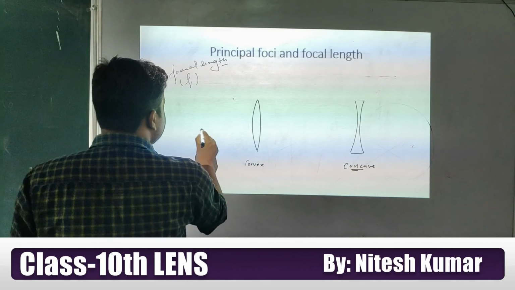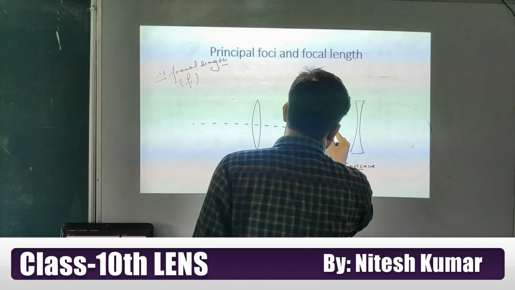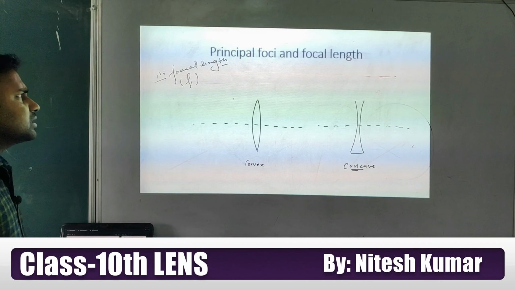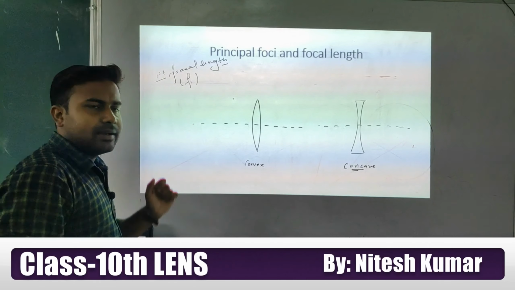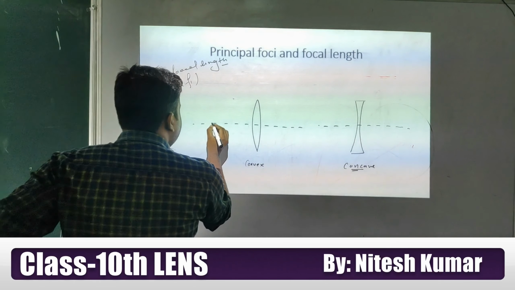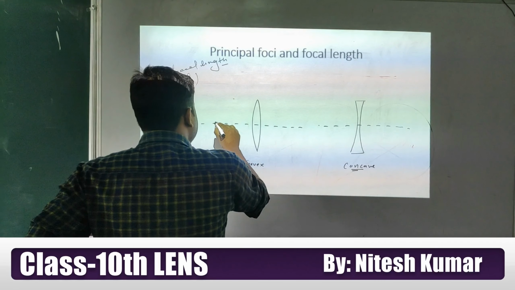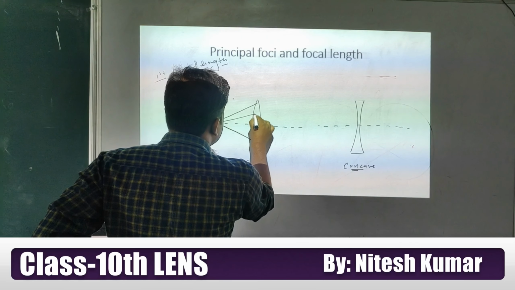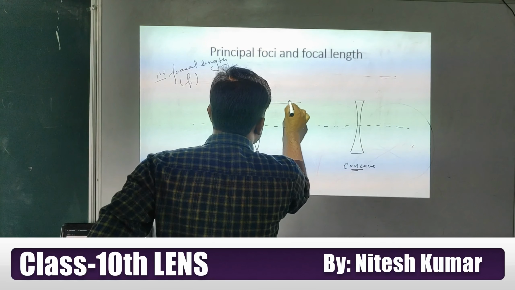Okay students, so what is this first focal length and first focus point? We are denoting the first focus point by capital F1 and the focal length by small f1. This is the point situated on the principal axis. If a ray comes from that point, after refracting through the lens, it will be parallel to the principal axis.